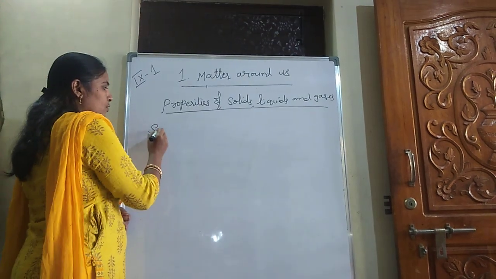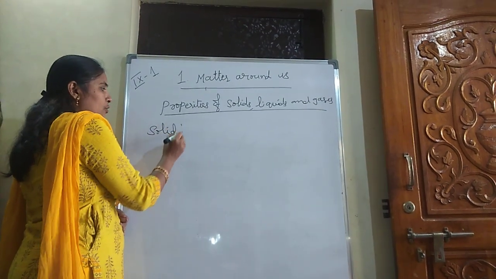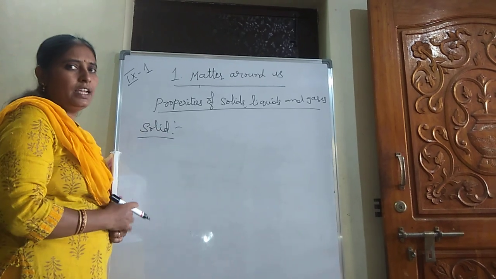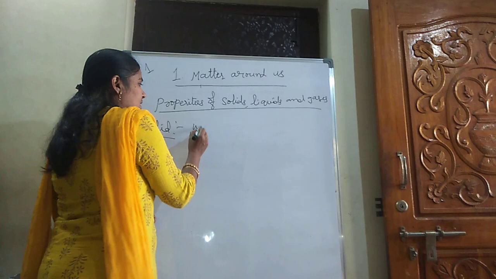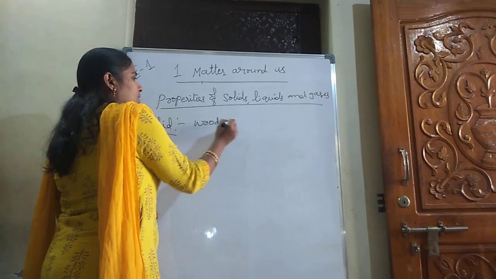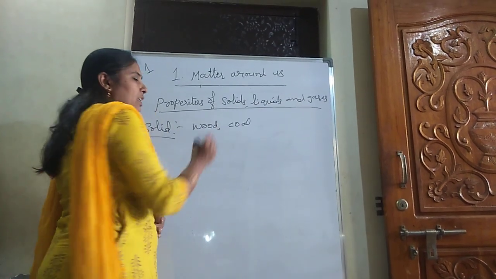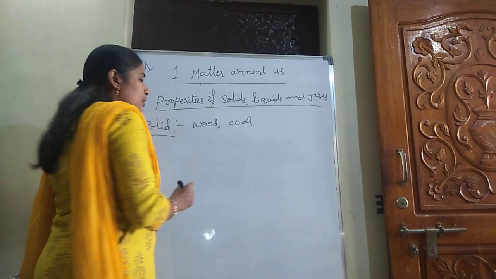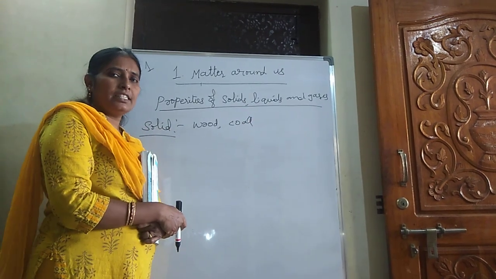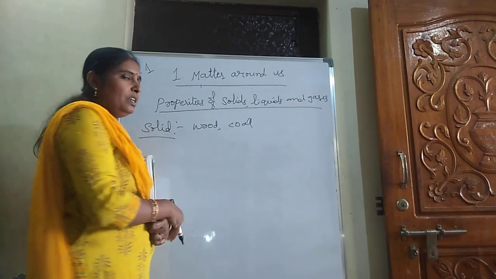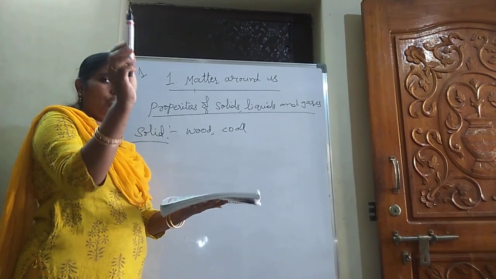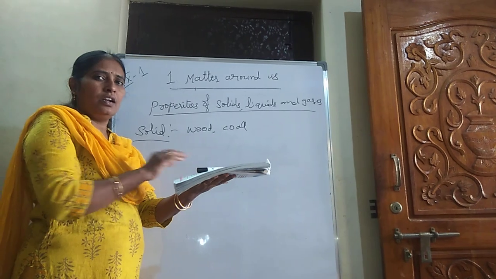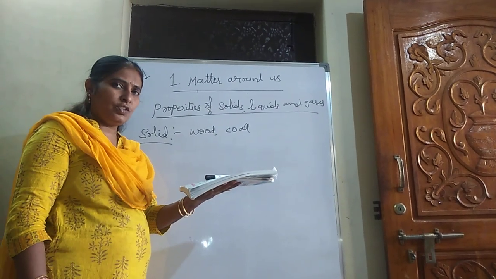First, the solid. What is the common property to decide whether it is a solid or a liquid? We discussed so many examples, but we are considering wood and coal as examples of solids. How will we decide it is a solid? Take a wooden piece and place it on the book. Does the shape or color change?